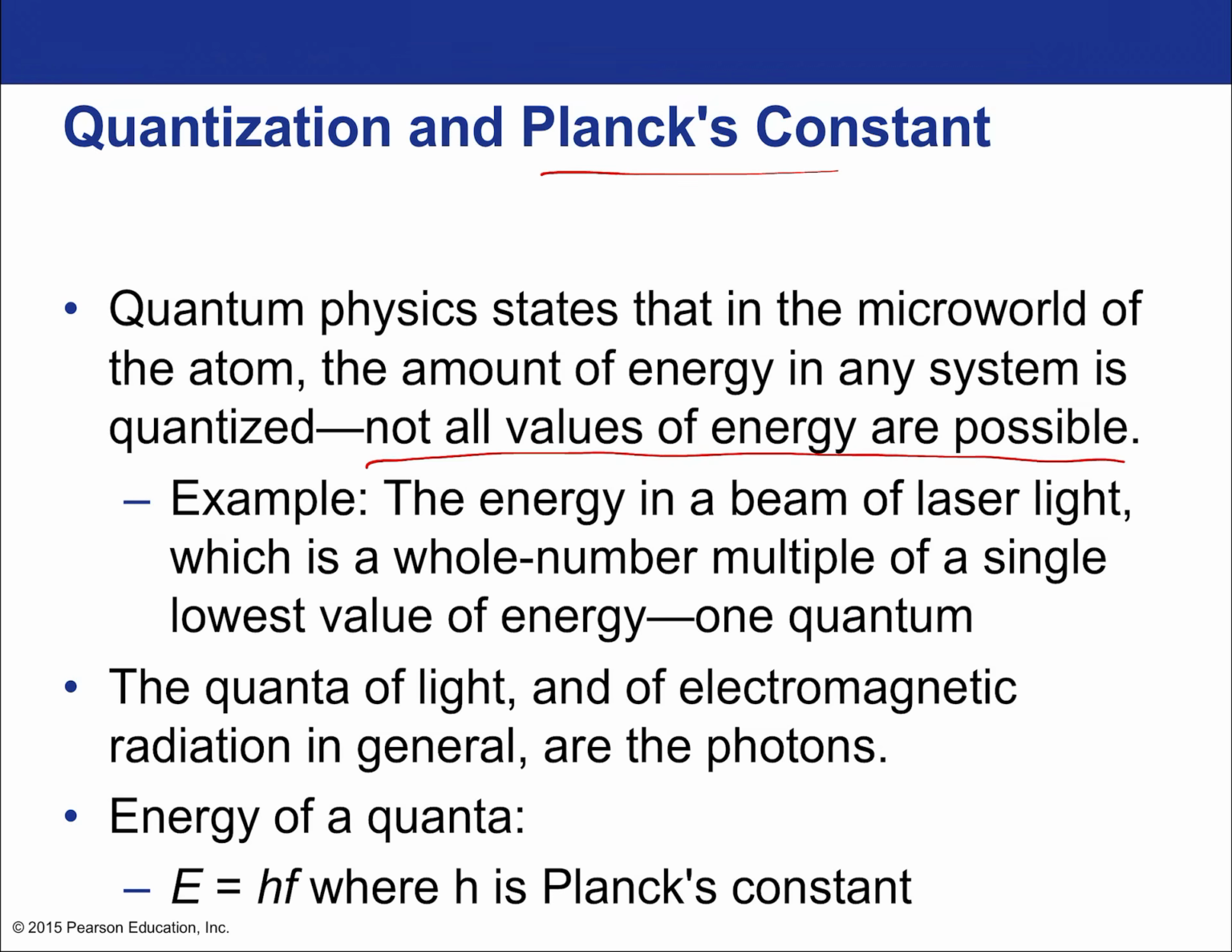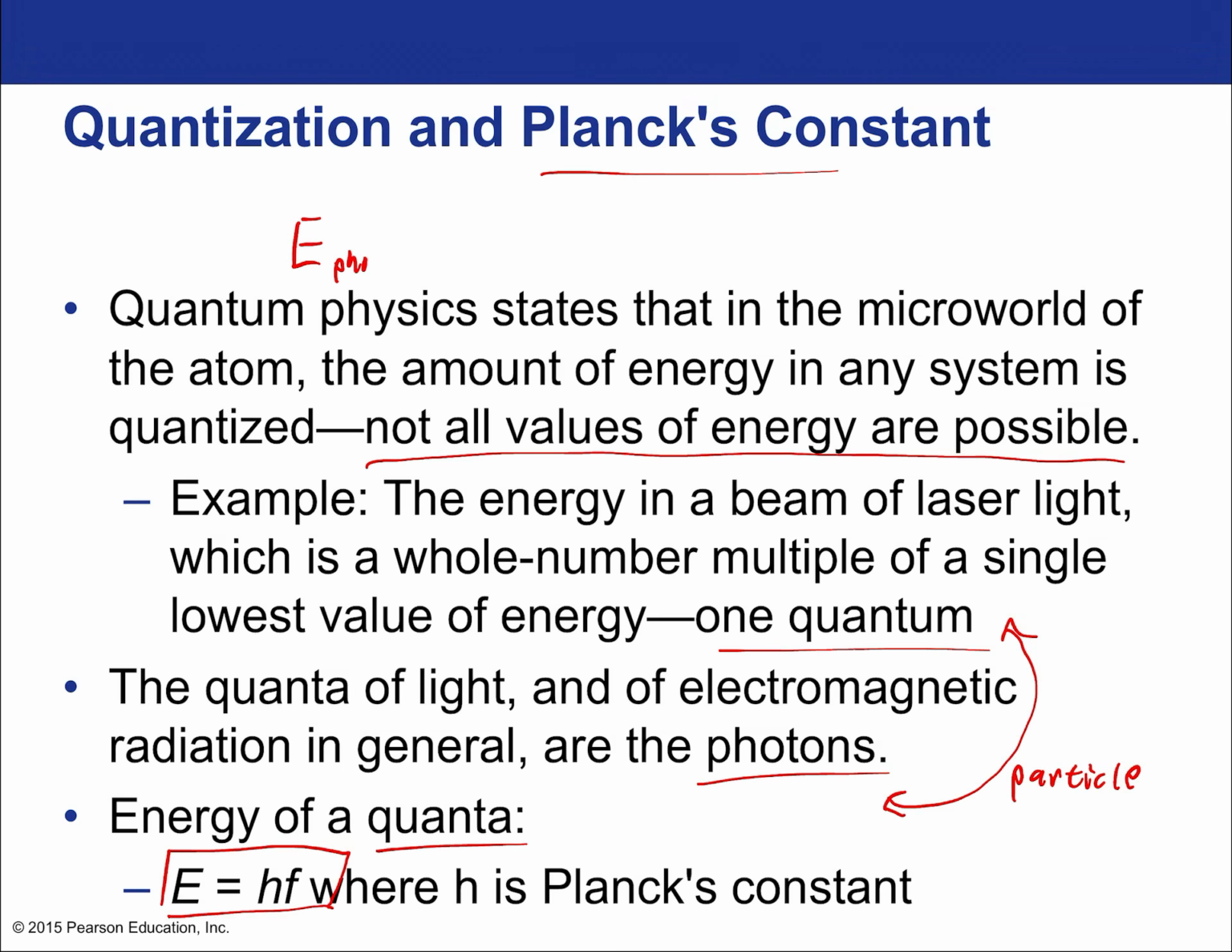For example, the energy in a beam of laser light is a whole number multiple of a single lowest value of energy, 1 quantum. The quanta of light and of electromagnetic radiation in general are the photons. That is the quantum of light, which is the particle. So we could say that the photon is the particle of light. It's also the quantum because they're interchangeable terms. It's the smallest piece. The energy of 1 quantum of light, 1 photon, is equal to this formula right here: E = hf. That's the energy of 1 photon, Planck's constant times frequency.